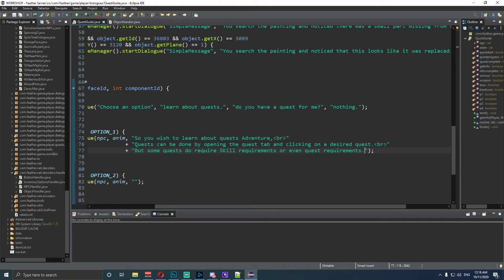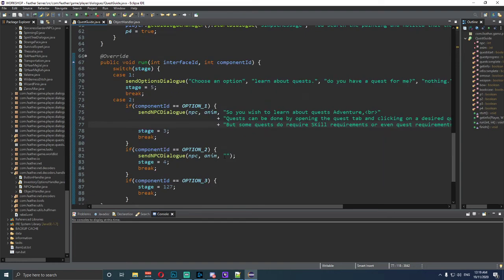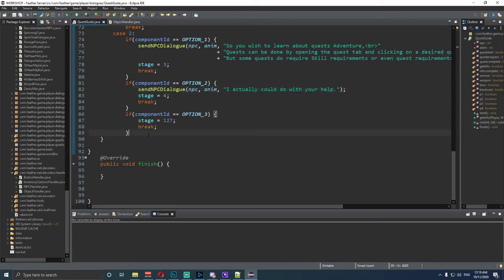Dot, and then press enter. So now that goes to stage 3. In this option 2, we go, "I actually could do with your help." Dot.